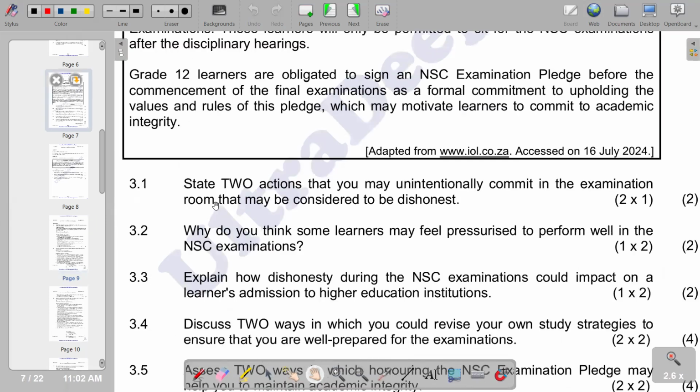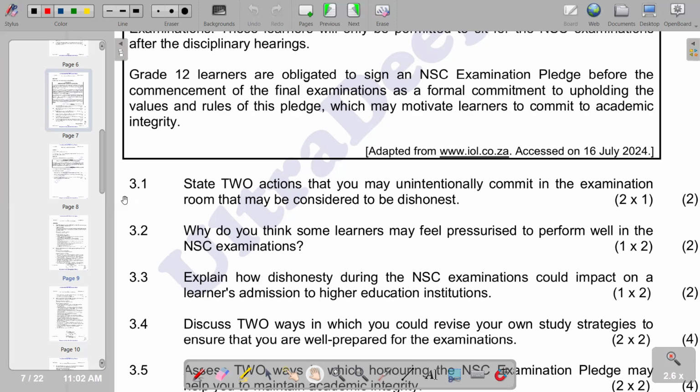So moving on to the second part, it says why do you think some learners may feel pressurized to perform well in the NSC examinations. So this is a general question that we have, whereby you can come up with responses like inadequate revision can be one of the points that you can include. Inadequate revision, or even financial pressure within the household can also be a point that can also be correct.